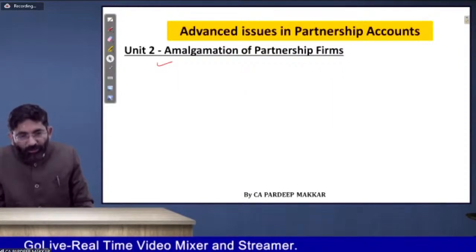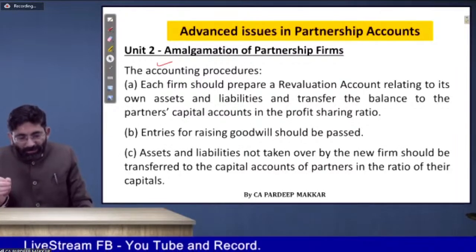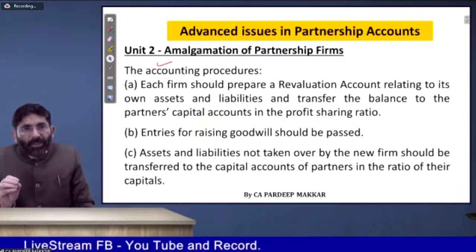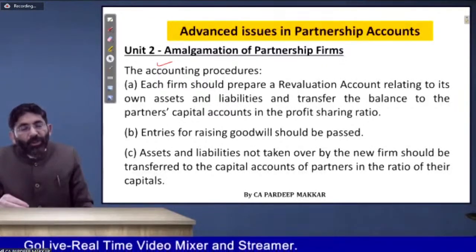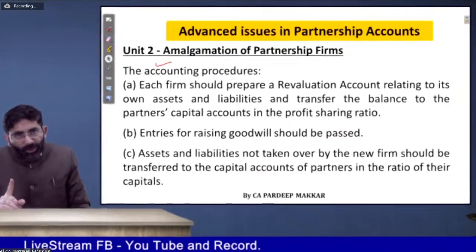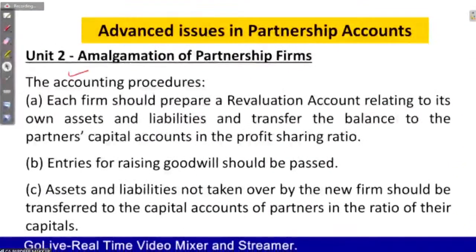Before that, I would like to suggest you please take a screenshot of it. It is a summary of the accounting procedure to be followed by the merged firm, which has been merged, which will not remain in existence, which will come to an end. It will prepare a revaluation account first, for whatever assets and liabilities are to be taken over by the new firm or sold.